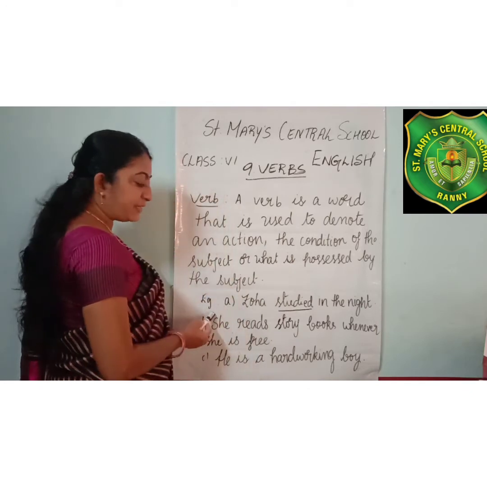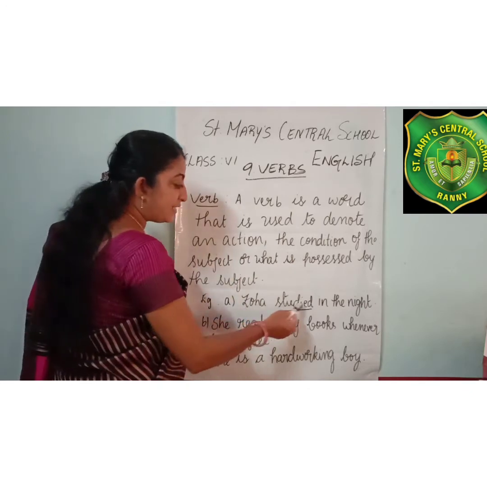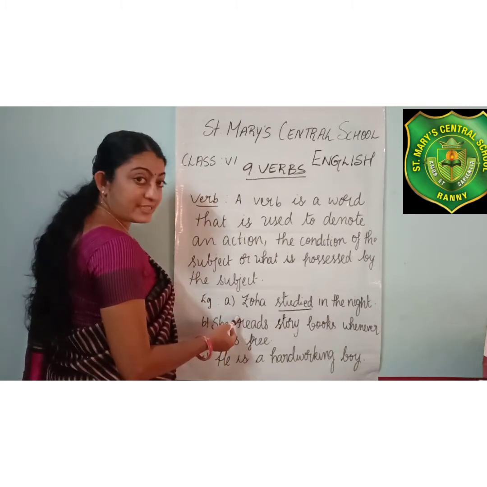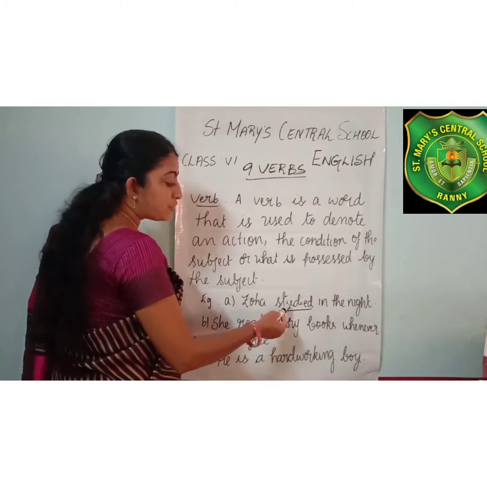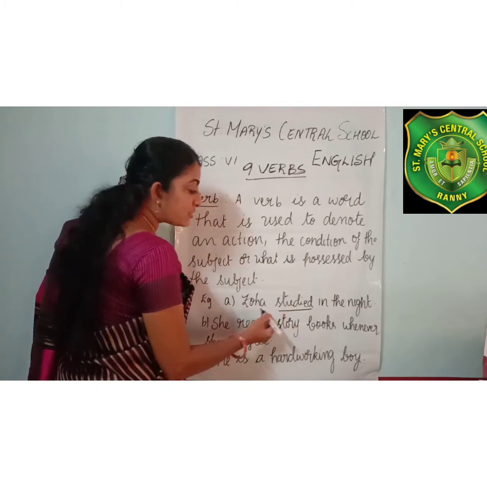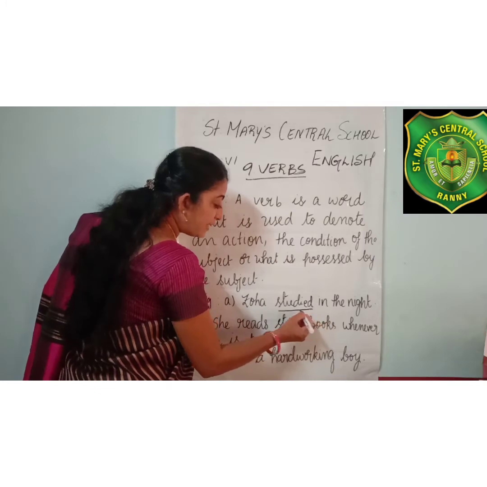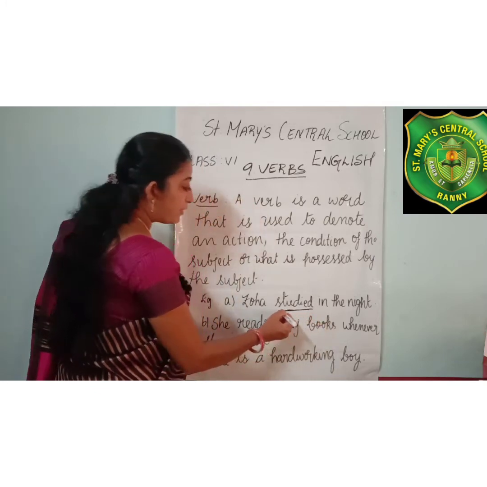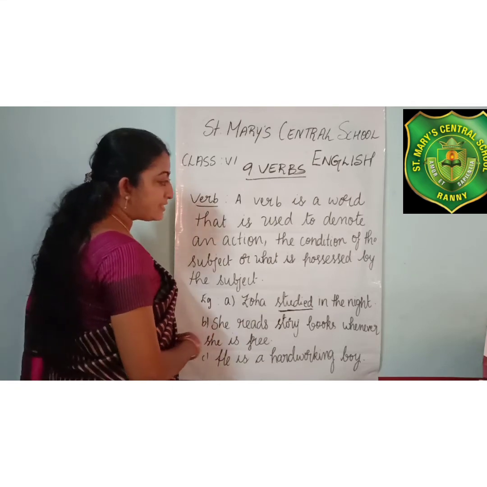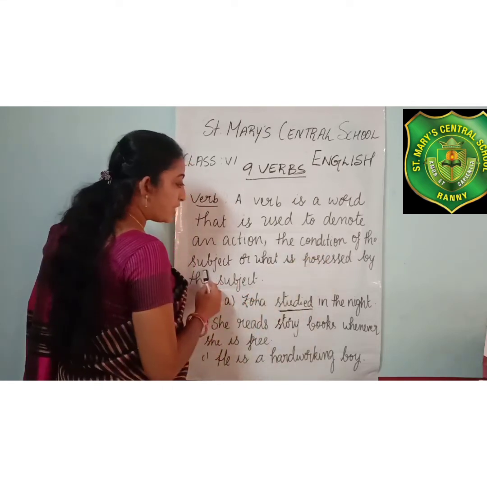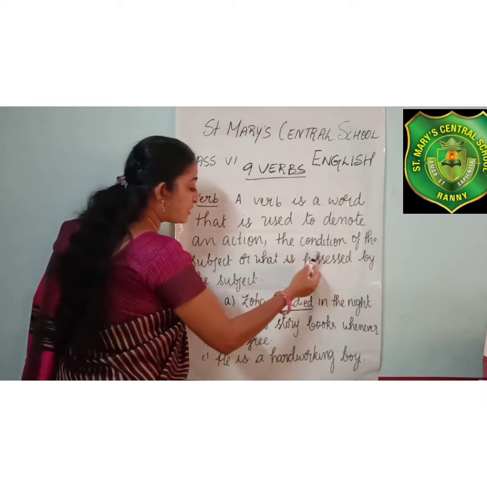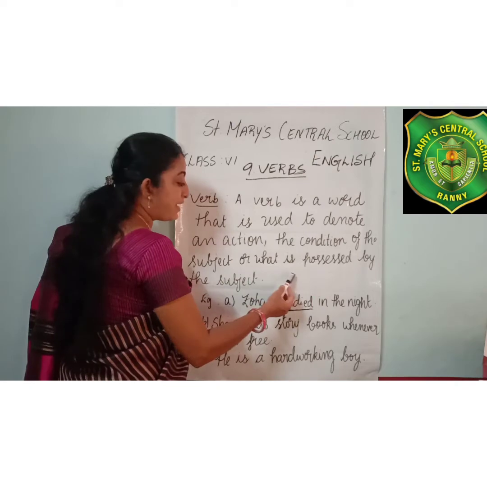Okay, look at the example here. Zoha studied in the night. What did she do in the night? Yes, she studied. So, studied is the action done by Zoha. So this is the verb. Studied is the verb, right? And a verb also means the condition of the subject or what is possessed by the subject.